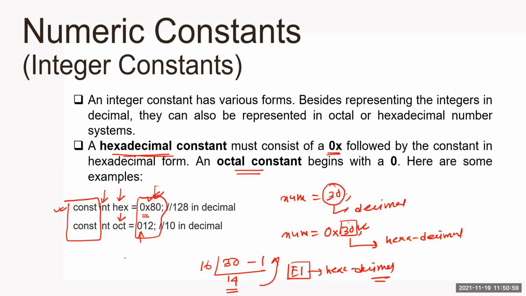So what do you need to do to get it in decimal? Very simple: 16 to the power 1 multiplied by 3 plus 16 to the power 0 multiplied by 0. This will give the decimal value. We'll see it in the compiler.